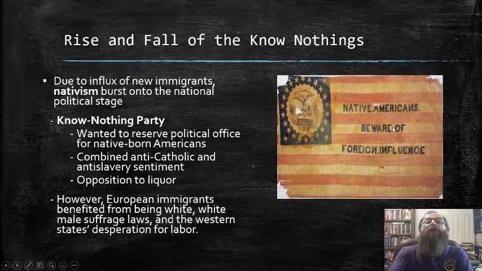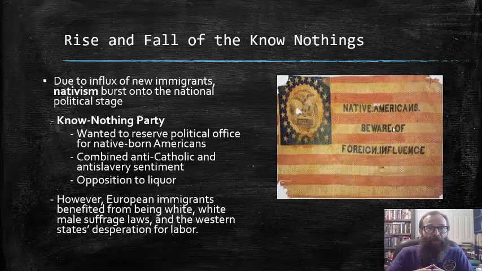Before we get to the Republican Party itself, we need to discuss the rise and fall of the Know-Nothing Party, which was a party that was extremely anti-immigrant due to the influx of new European immigrants, particularly into the North at the time. Nativism burst onto the political stage. Nativism was essentially the idea that the good jobs and, of course, political positions should be left strictly to natives of America. Not Native Americans, but native-born white Americans.